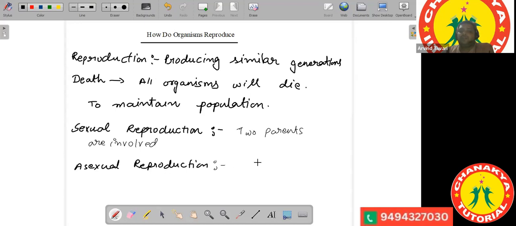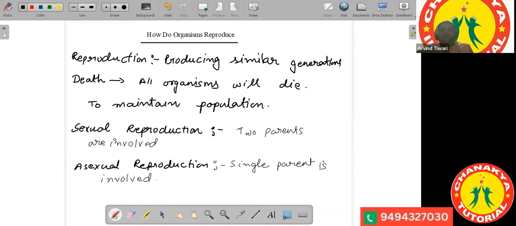For asexual reproduction, there is involvement of a single parent only. With the single parent, there will be reproduction of a new organism.